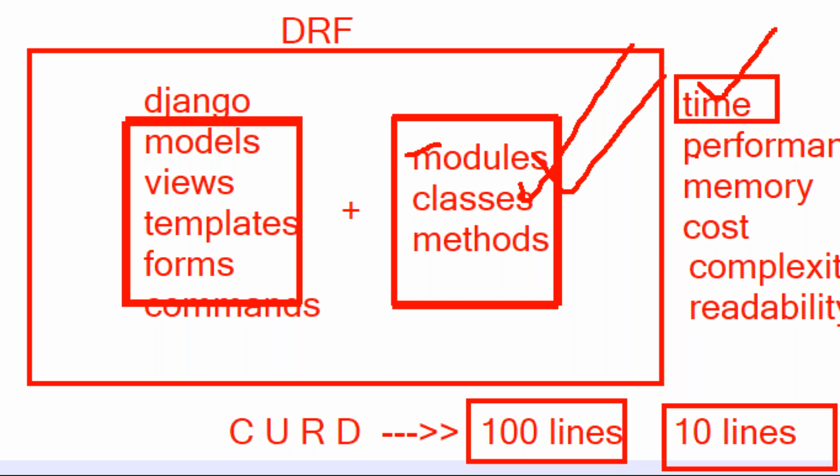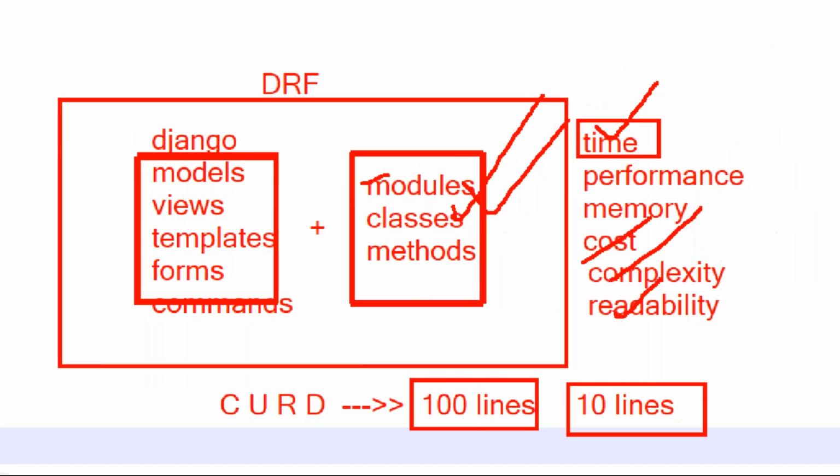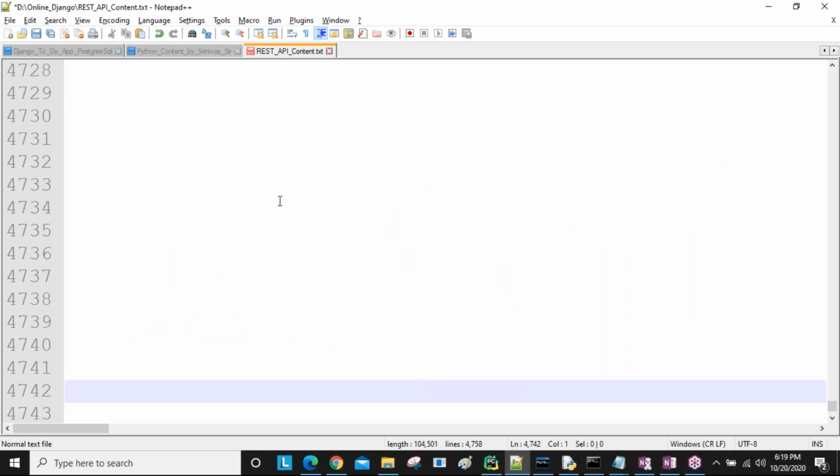Why? Because 10 lines execute faster, so the speed of the application increases, and 10 lines of code require less memory. Because of less memory, the cost of the project is saved. Because of 10 lines of code, complexity decreases and readability increases. There are a number of benefits to using the Django framework, sir. That's why this Django framework is in more demand nowadays.